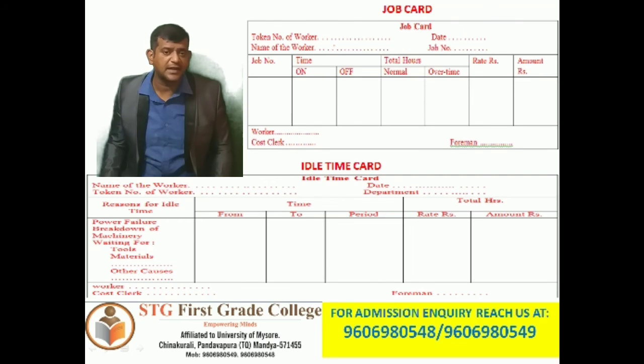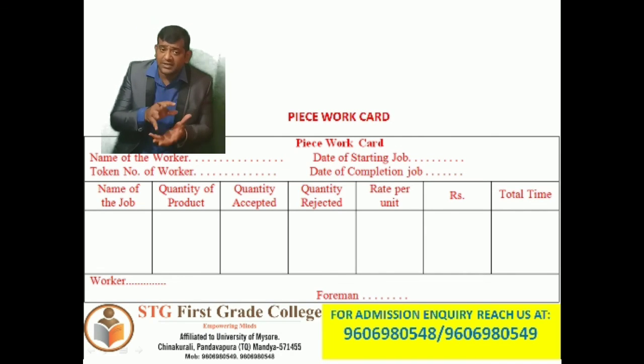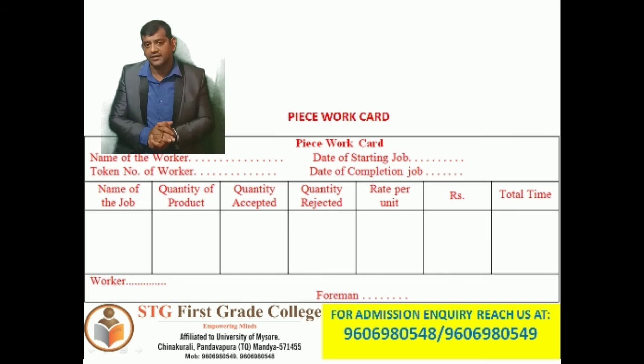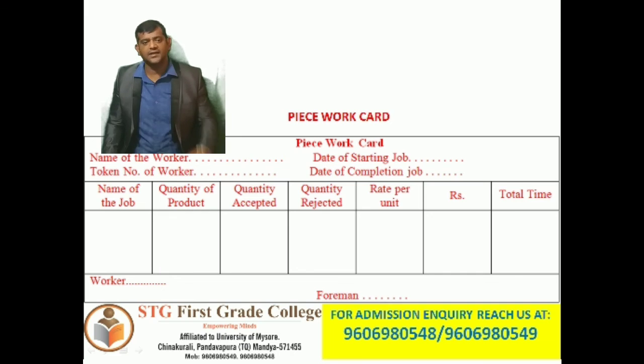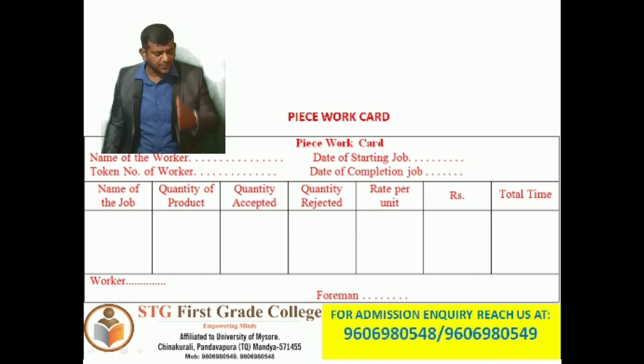Next is the piecework card. This card is prepared for pieces produced by each worker. So this card records the number of products, number of units, number of pieces produced by the worker. The specimen of the piecework card is as follows: name of the worker, token number of the worker, date of starting a job, date of completion of job, name of the job, quantity of the product, quantity accepted, quantity rejected, rate per unit in rupees, total time spent, then worker signature and foreman signature.